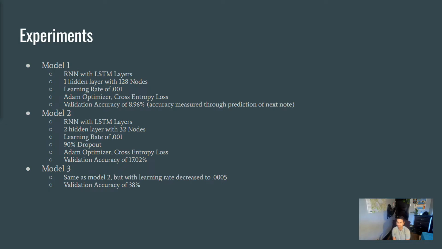So we experimented with other models. Our second model was also an RNN with LSTM layers. We actually added 2 hidden layers for this model, and each one had 32 nodes within it.